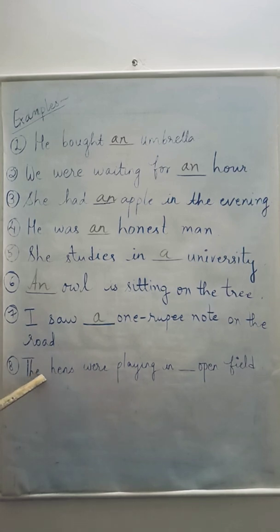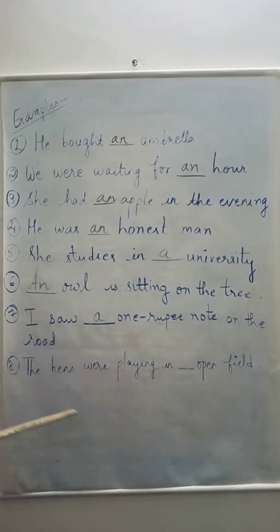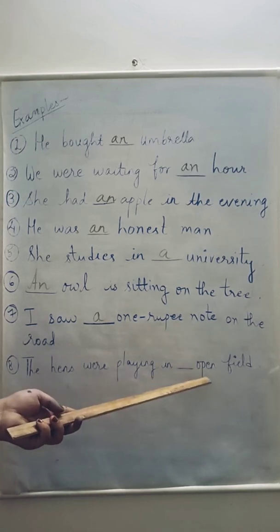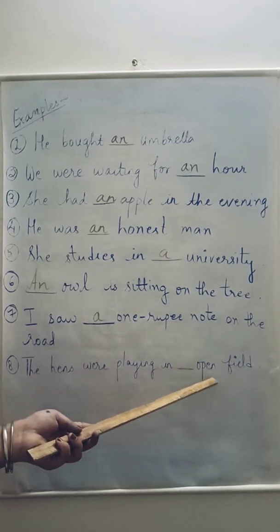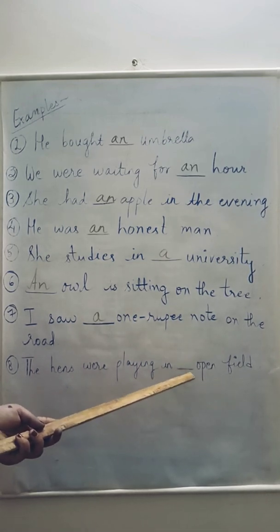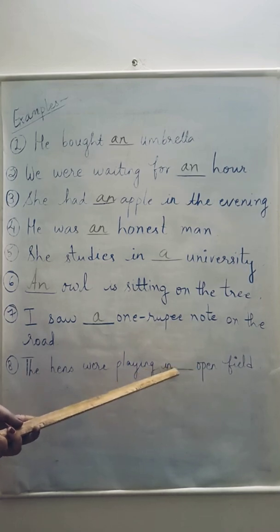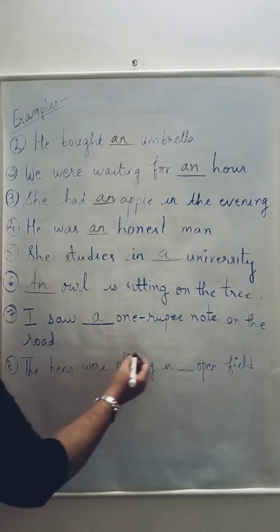8th, the hens were playing in dash open field. Now here we have to place an article before the noun open. Now you can see this noun begins with the vowel, and when it is pronounced, it also produces a vowel sound. It produces a O sound, open. So here which article we will insert? We will insert the article an.